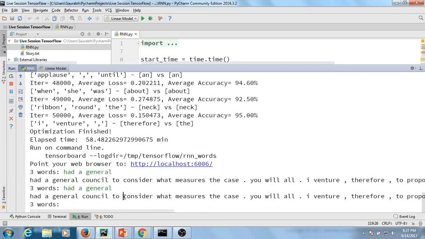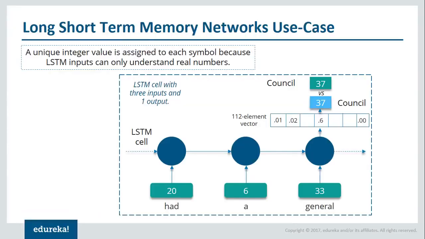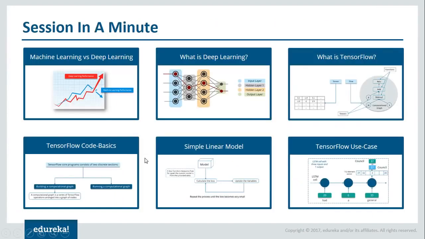I know you probably don't find it that impressive, but remember, guys, this story has been created by a machine. So yeah, I find it pretty impressive. So this is it for today's session. I'll quickly open my slides and give you a quick recap of all the things we have discussed.